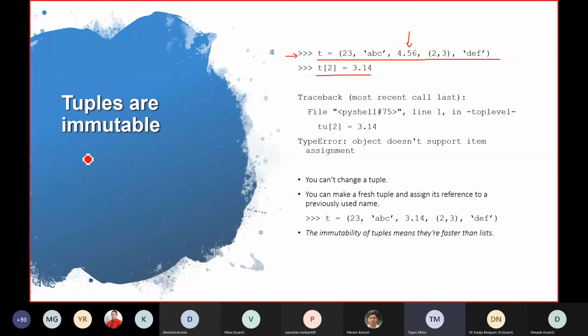It's not doing it. Exactly, because you are getting an error because tuples are immutable. You can't change tuples.